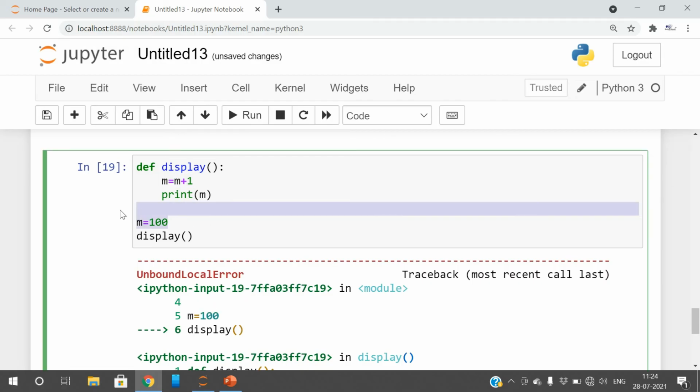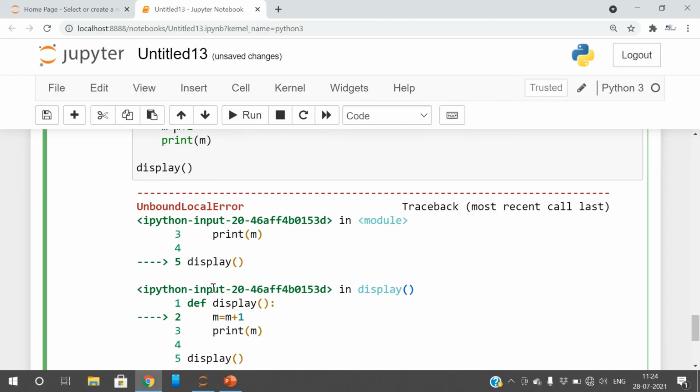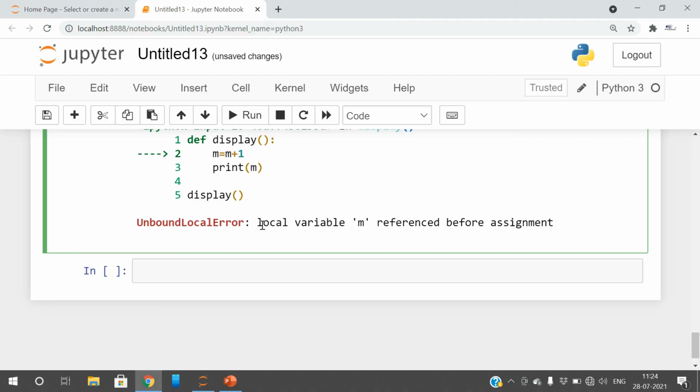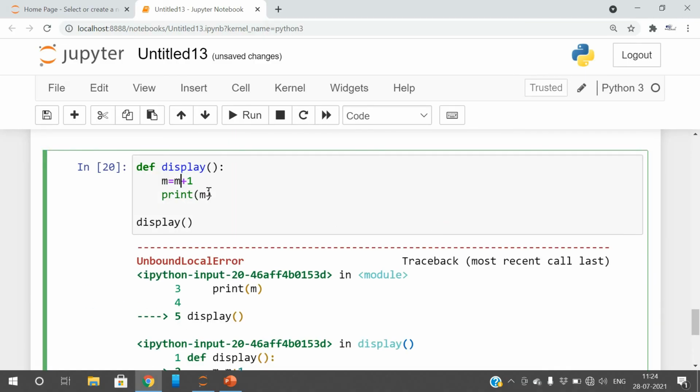We are using the variable in the expression, but the variable doesn't have any value. So: local variable m referenced before assignment.